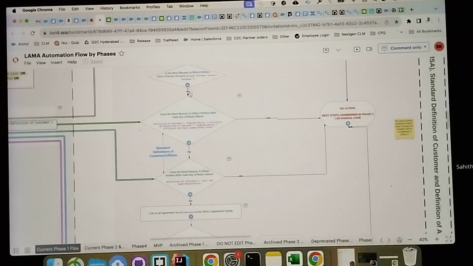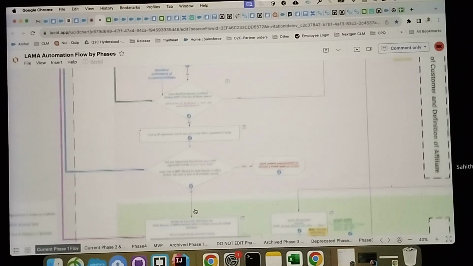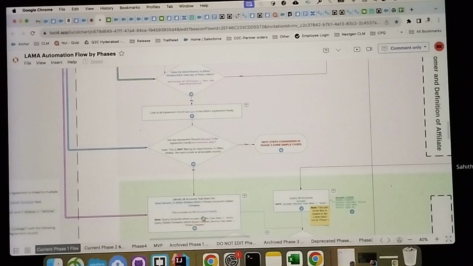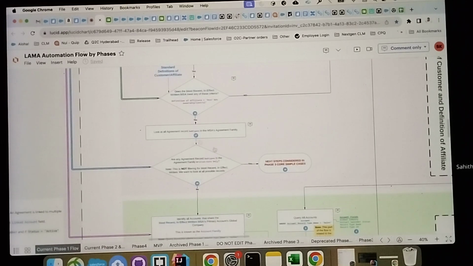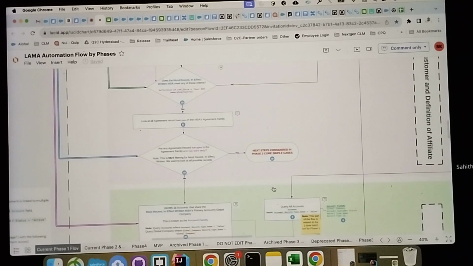And one more thing is, post that we are checking the definition of customer or the definition of affiliate, whether these values are valid or not. If these values are valid, then it will go to the subtypes. If it is not written core only, then all the linking will happen. If it is written core only, we are not considering it actually. But in phase 3, we are taking it as a simple case, and all the linking and unlinking will happen in phase 3.